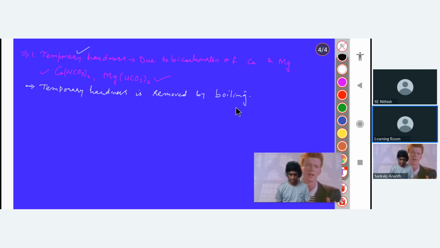Now, can you tell me what actually happens due to boiling? We can also do it by double decomposition, right, sir? Because magnesium is in the reactivity table, and we do it with some other element higher than magnesium. Double displacement, yeah, you can also do that, but this is an effort. This is very simple. We do not have to do any kind of reaction.